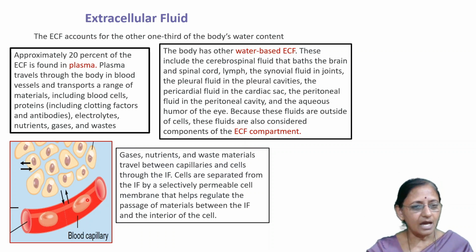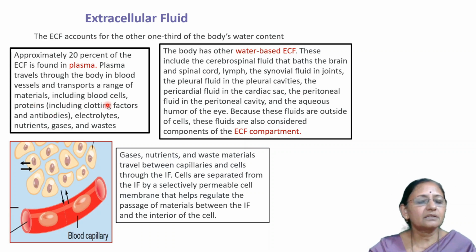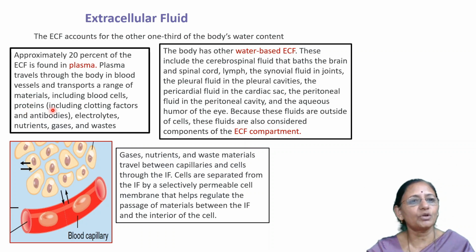Blood cells, RBC, WBC, and platelets are there, and it contains different types of substances, that is, proteins, including the clotting factors and antibodies. Then there are electrolytes, like sodium chloride.